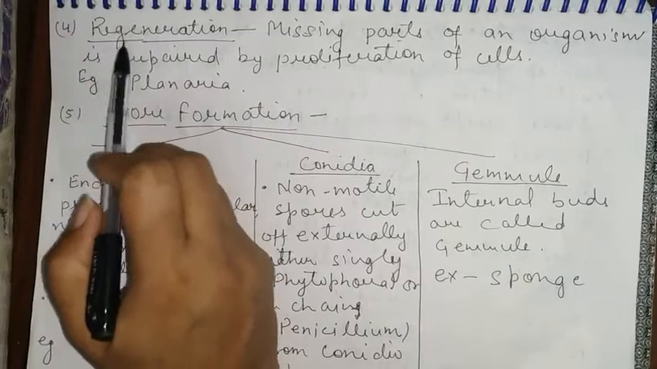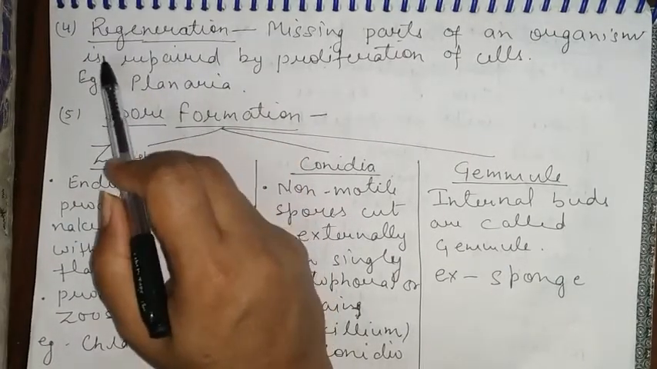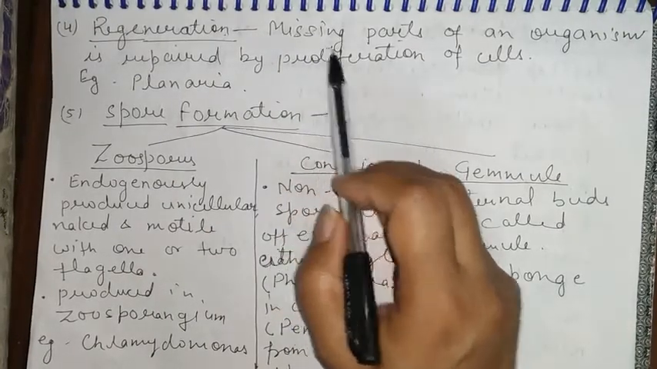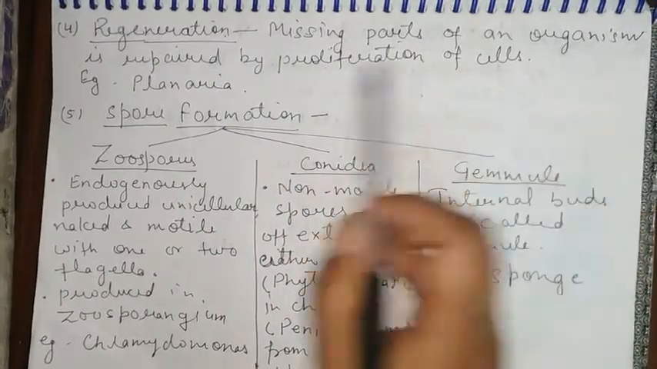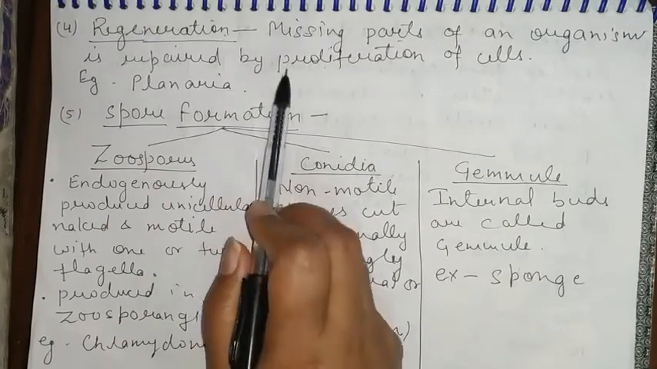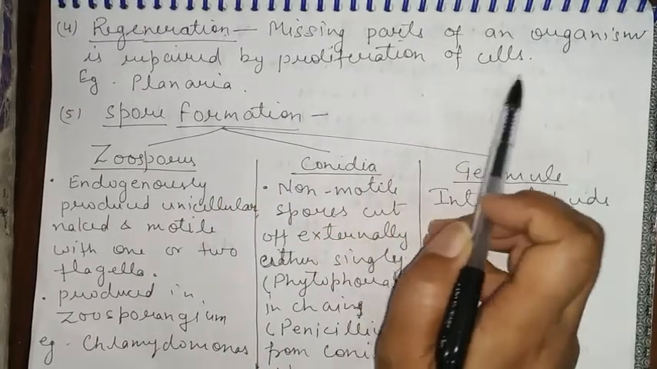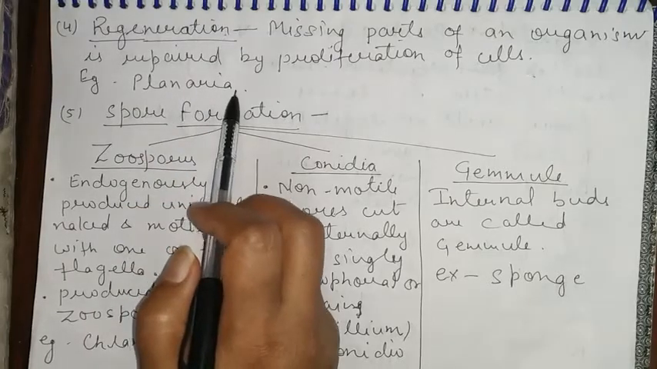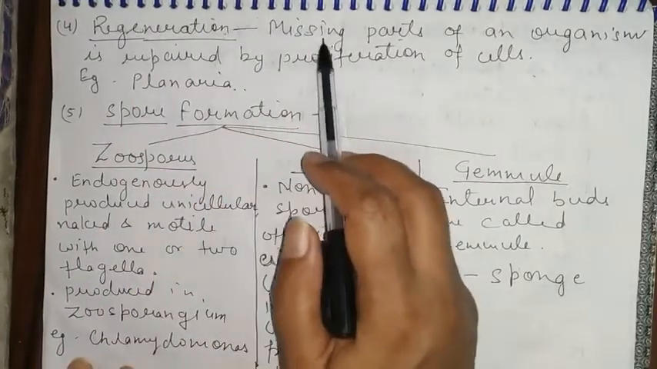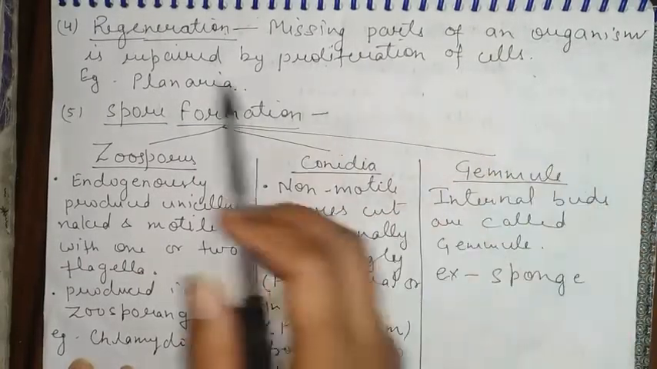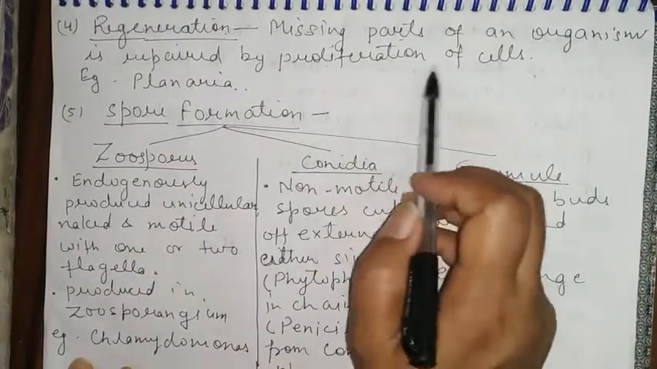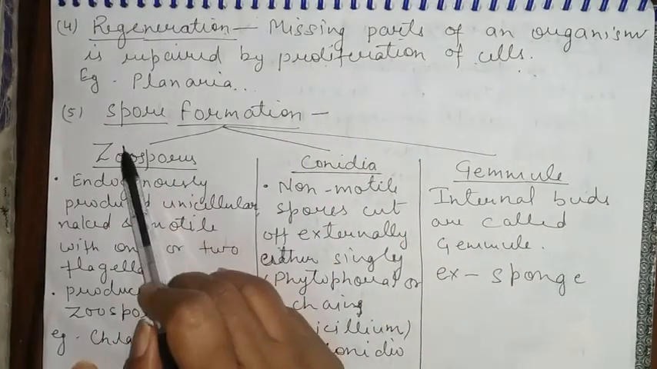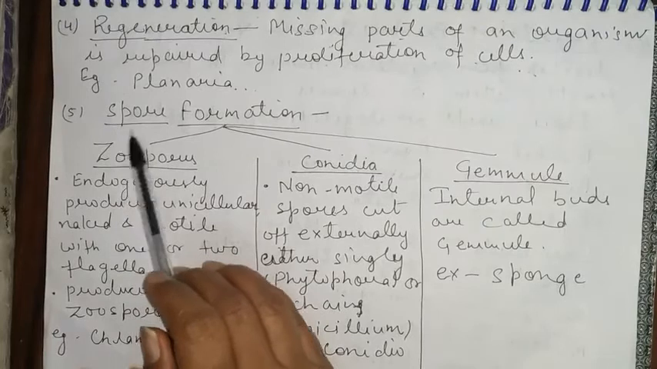The fourth type of asexual reproduction is regeneration, in which the missing part of an organism is repaired by proliferation of cells. The example is planaria. The next one, fifth, is spore formation.